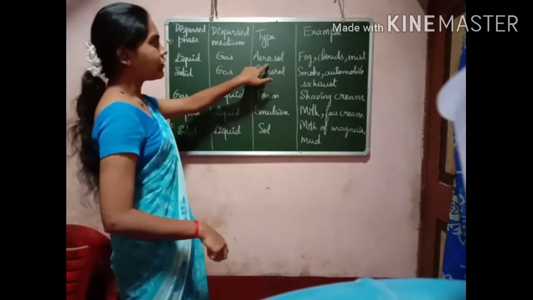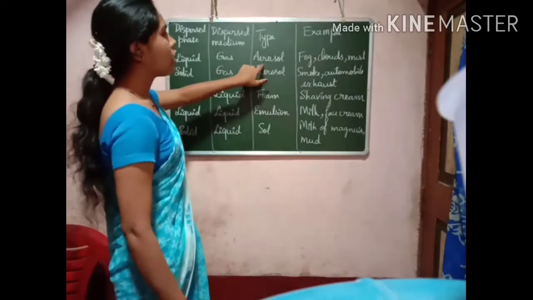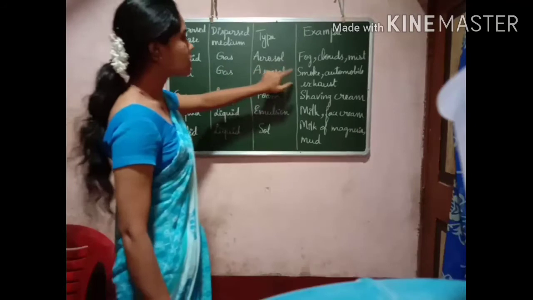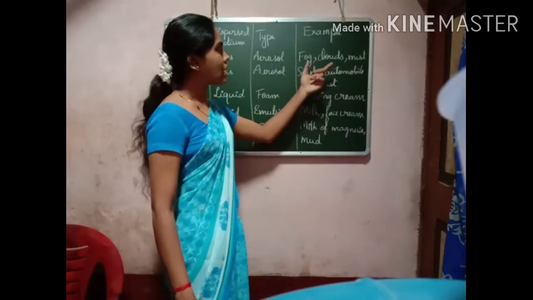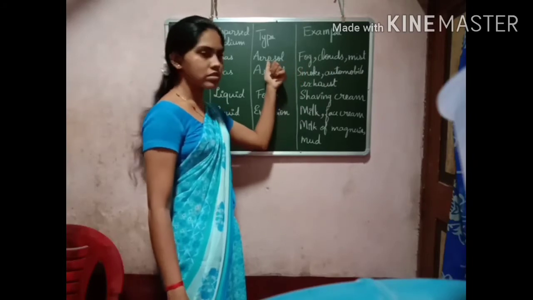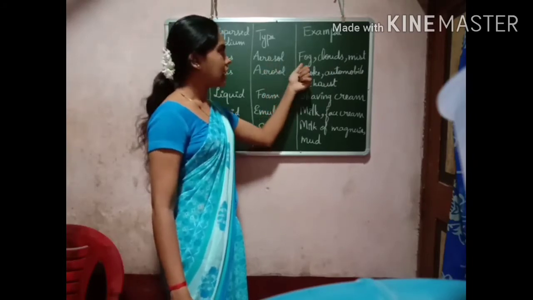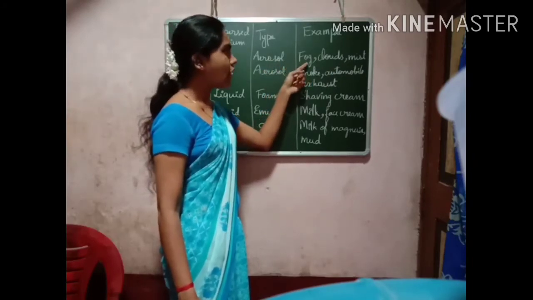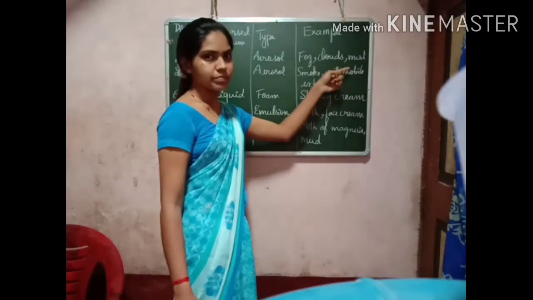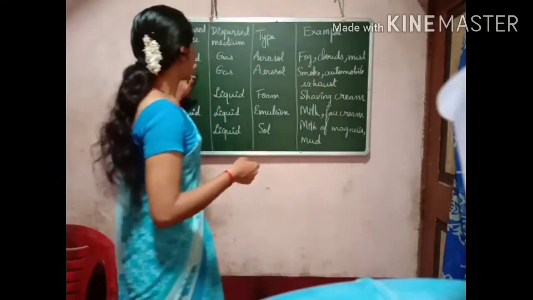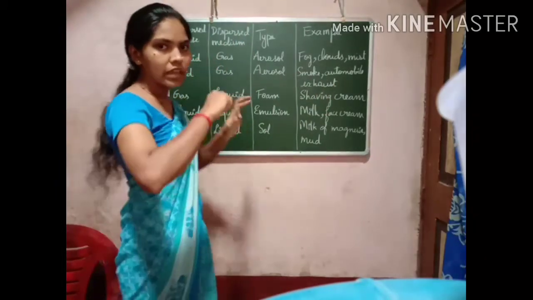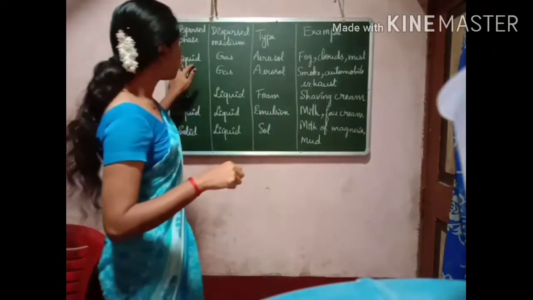The first type of colloid is aerosol. What is aerosol? Aerosols are nothing but fog, clouds, mist. These are examples of the aerosol type of colloids. Here, in the gas medium, in the air, these liquid particles are present.